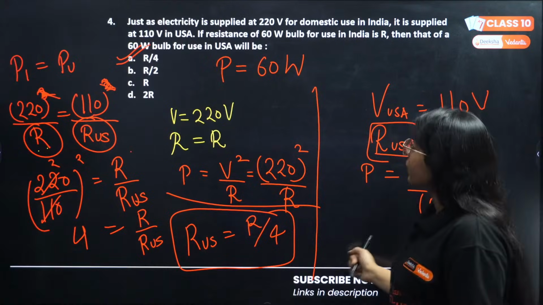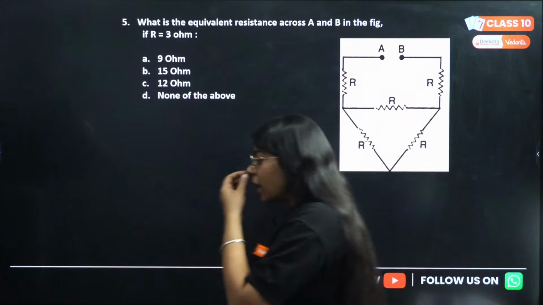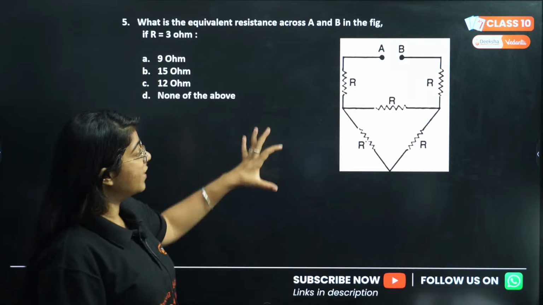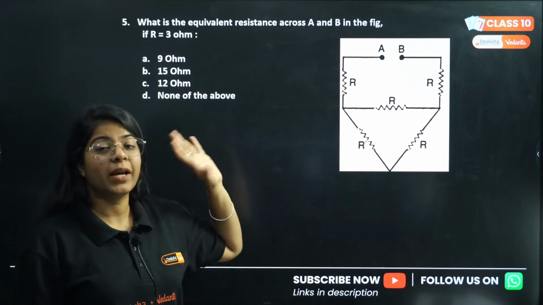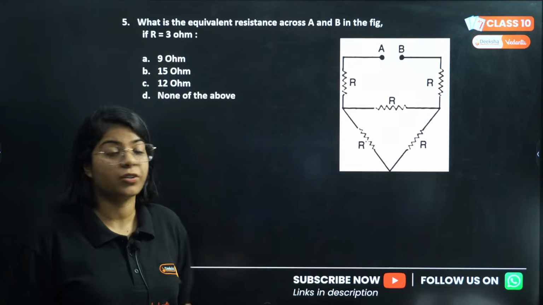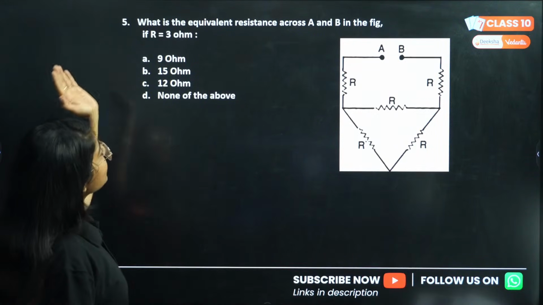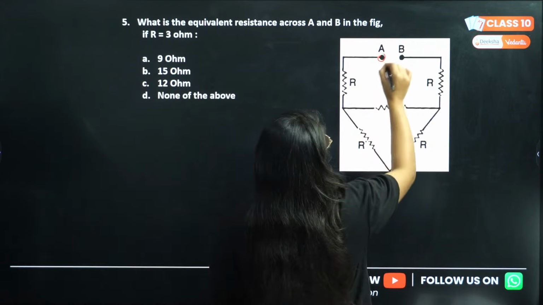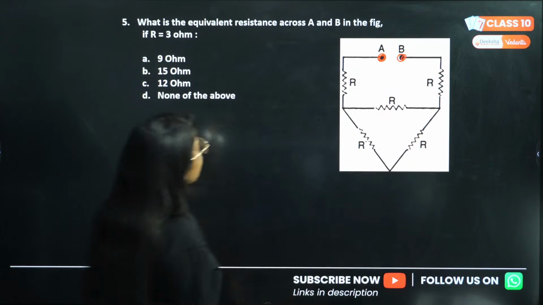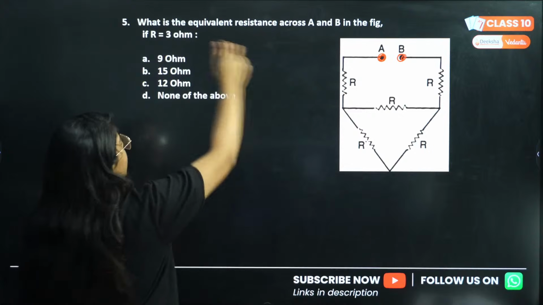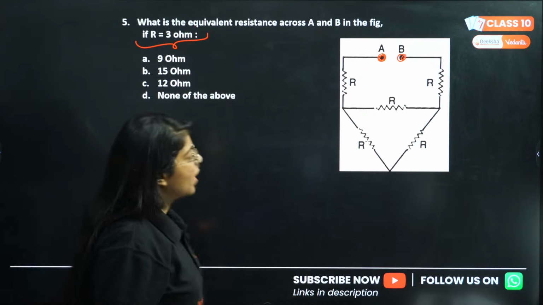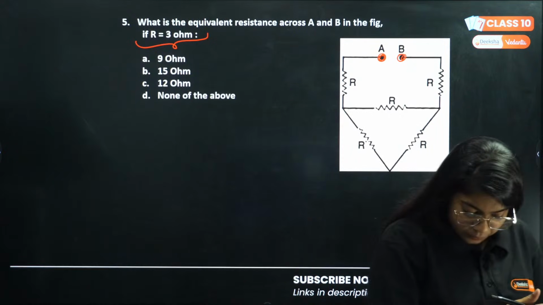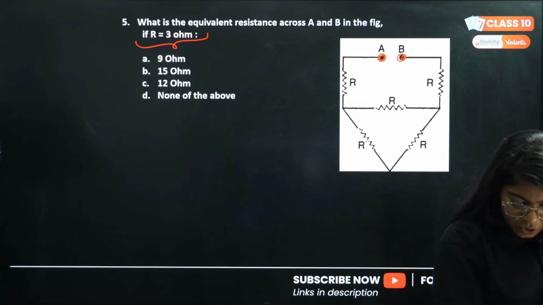Okay, moving on to the next question, that is our fifth question. Again, I'm telling you, I've got you some really great numericals, so do get ahead of this. You can solve these numericals and you can get ahead of lots of people. What is the equivalent resistance across A and B, these two points given, if R equals 3 ohm? In all these circuits, R is given as 3 ohm. Can you guys solve this?